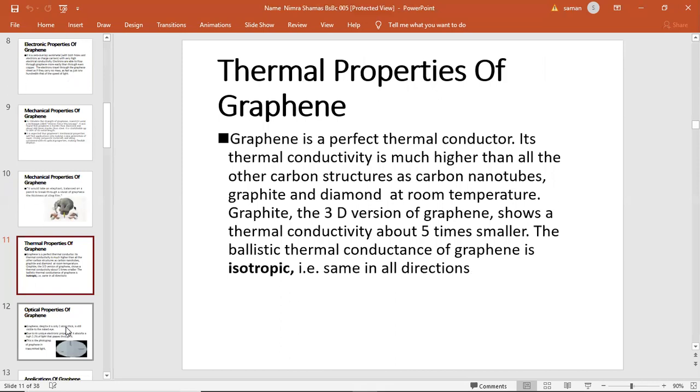Thermal properties of graphene. Graphene is a perfect thermal conductor. Its thermal conductivity is much higher than all other carbon structures such as carbon nanotube, graphite, and diamond at room temperature. Graphite, the three-dimensional variant of graphene, shows a thermal conductivity about 5 times smaller. The thermal conductance of graphene is isotropic. It means that it's the same in all directions.